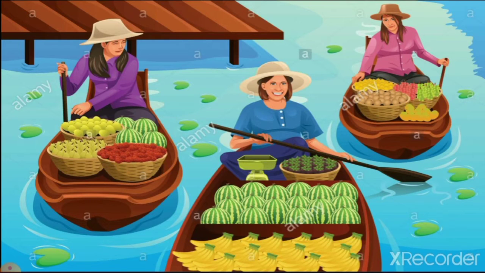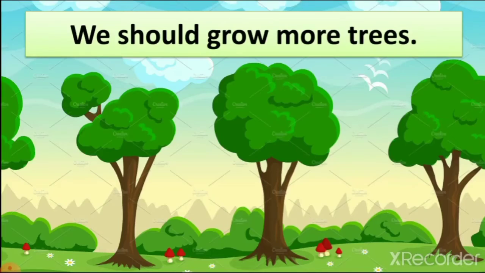So you can understand how they are different from each other and how markets are different from each other. So I know that you have already gone to all these places, so you can understand how surrounding changes. Now when you are going to a garden, what do you mostly see around you?